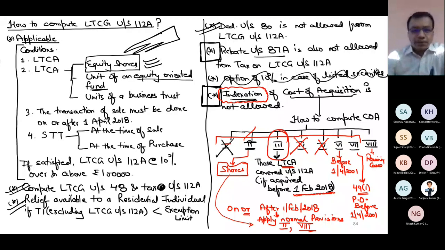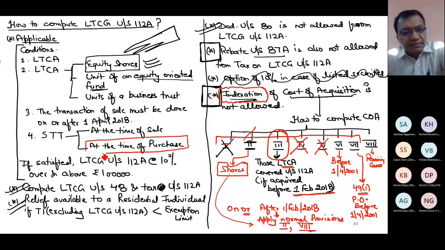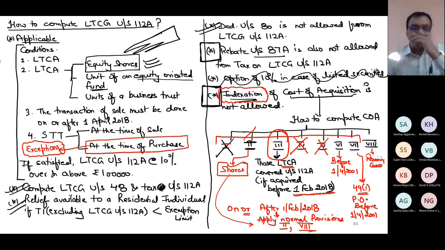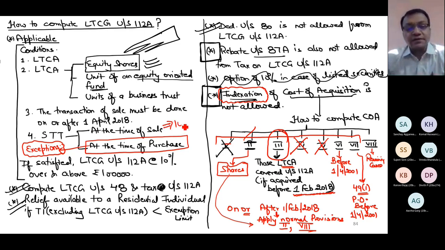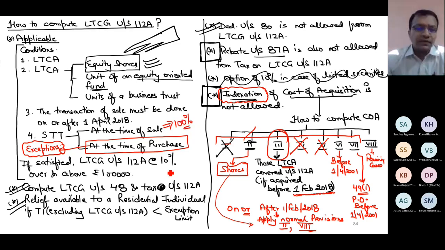Last condition now is, my main condition says that at the time of purchase, STT must be paid, but there are some exceptions to this rule. In some cases, even if you have not paid STT at the time of purchase, still you can use section 112A. At the time of sale, 100% compulsory, no exception. At the time of purchase, required, but some exceptions are there.